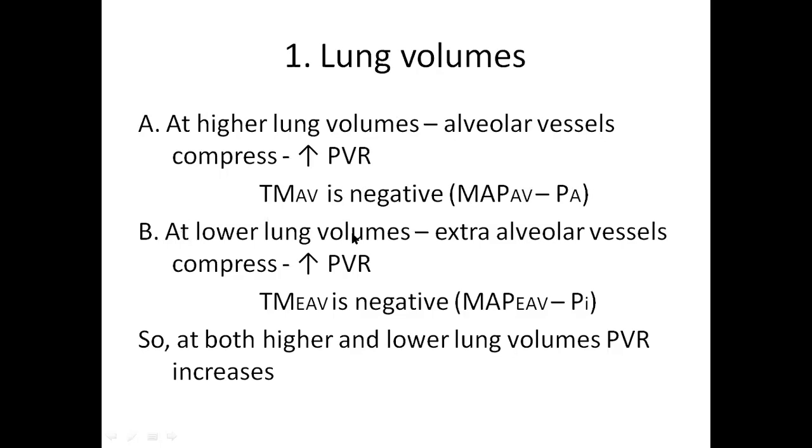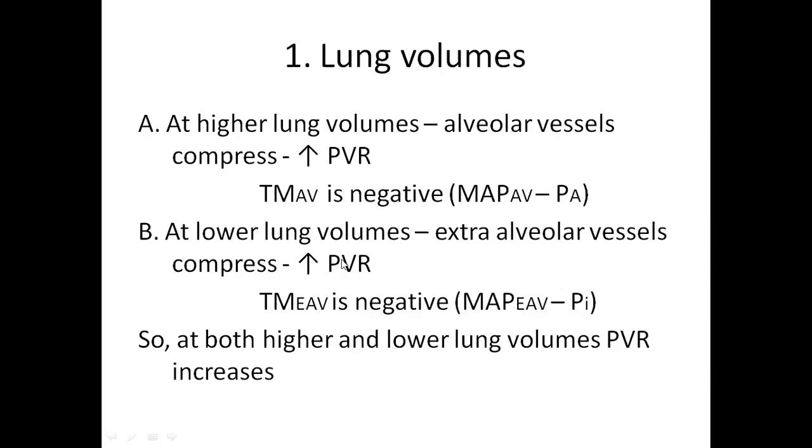At lower lung volumes, let's say during forced expirations, what happens to extra-alveolar vessels? What is the transmural pressure in extra-alveolar vessels, that is your pulmonary artery and pulmonary vein? It is mean arterial pressure inside the vessel minus outside pressure. What is the outside pressure? It is intrapleural pressure. In all conditions, intrapleural pressure is always negative. Negative of negative will become positive.